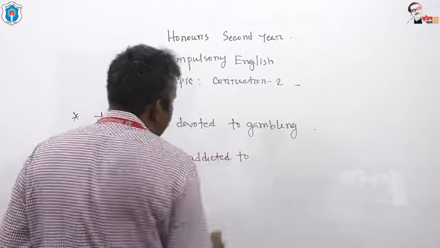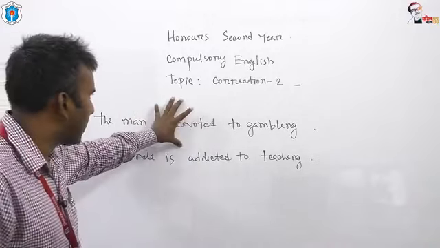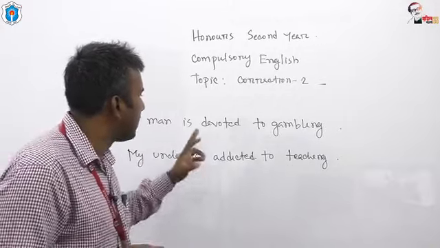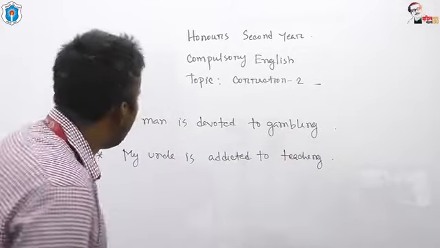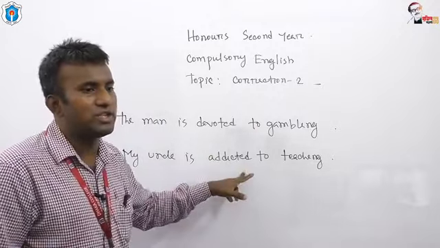These are the two examples, and you are requested to have a look towards the board. The man is devoted to gambling. This is the first example, and the second example is my uncle is addicted to teaching. At first we need to know devoted to and addicted to.